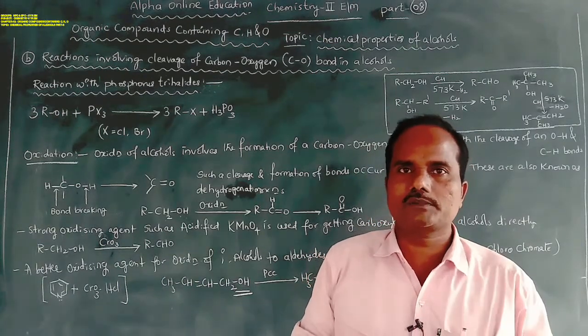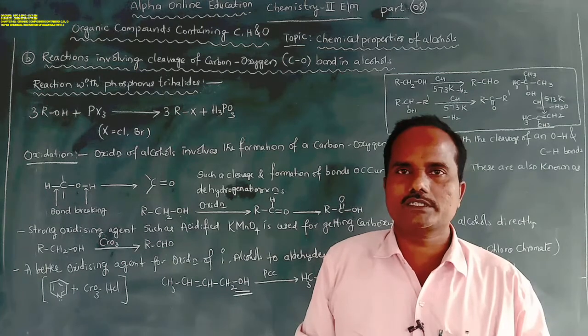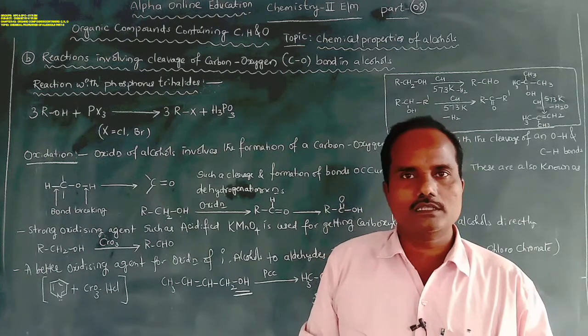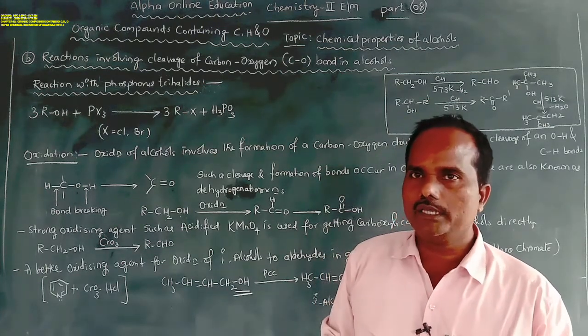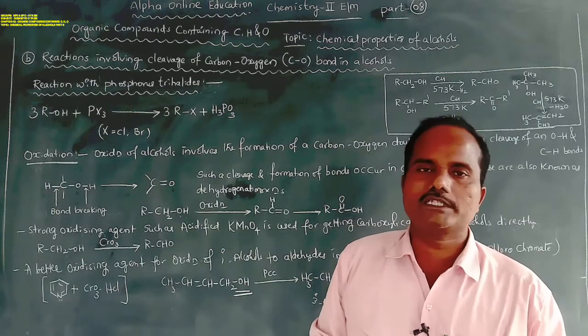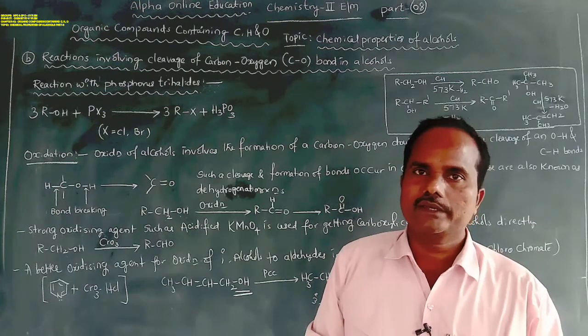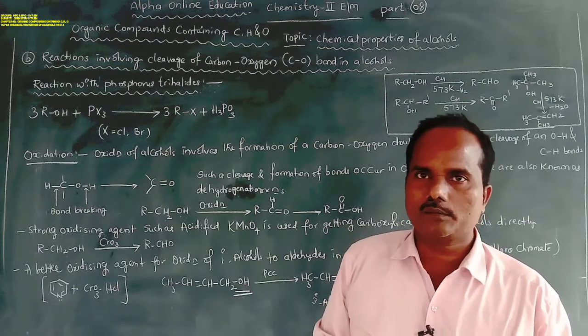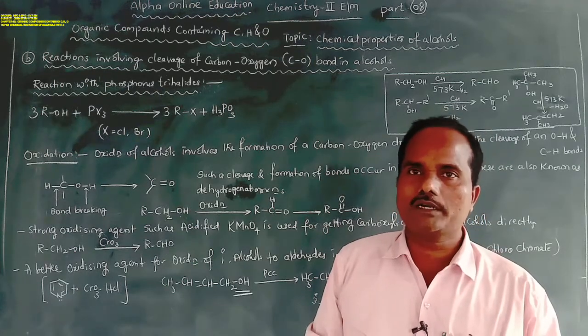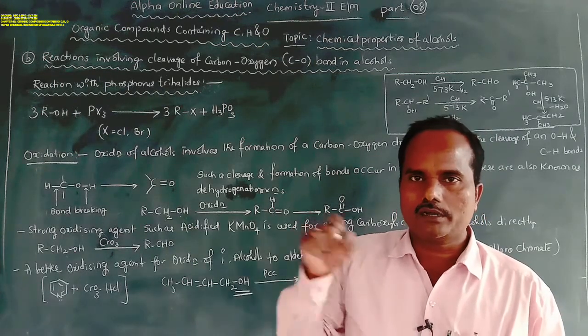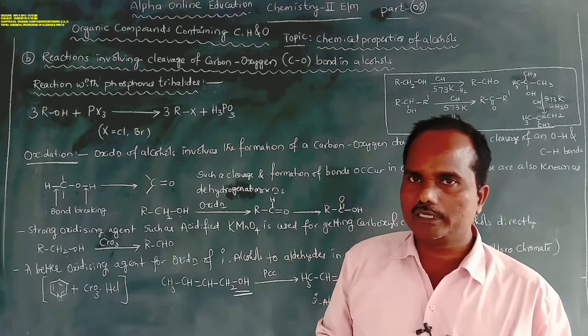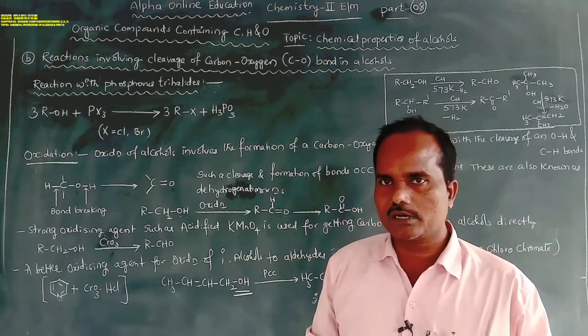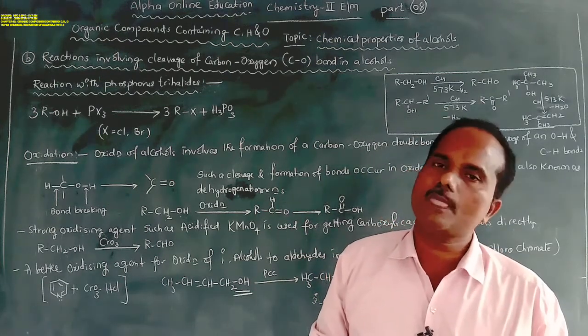Just one exception is there. Phenols are involved in only one reaction, in presence of zinc dust, where the bond between carbon and oxygen can be cleaved, but the remaining reactions are not observed in case of phenol.